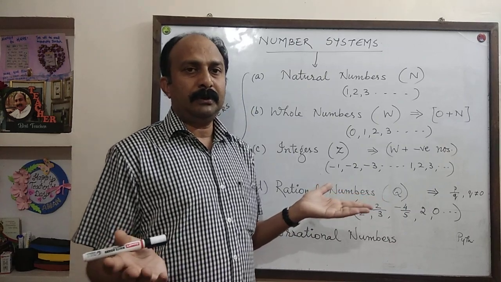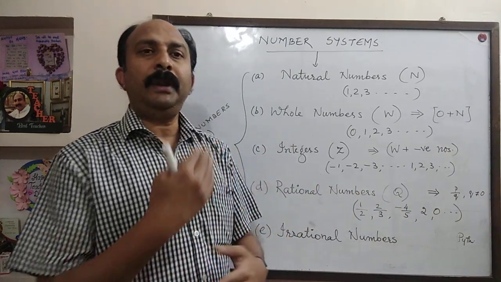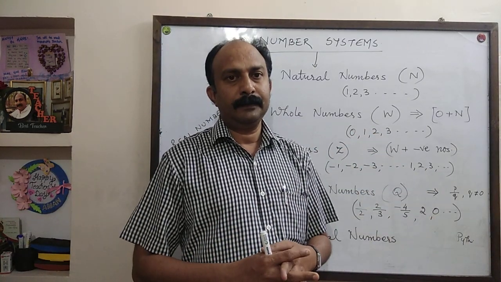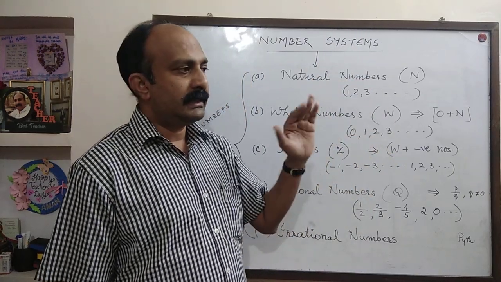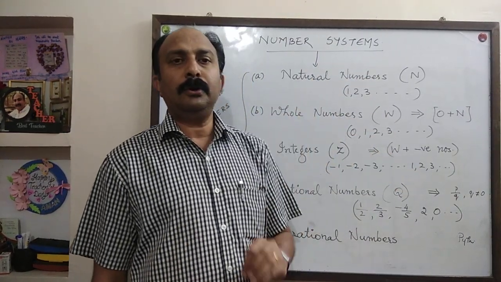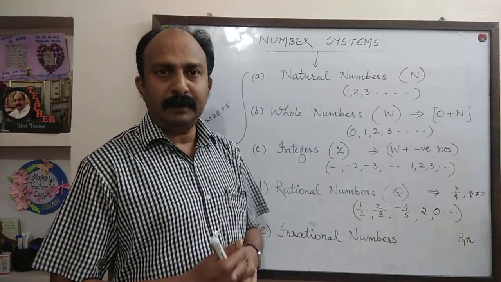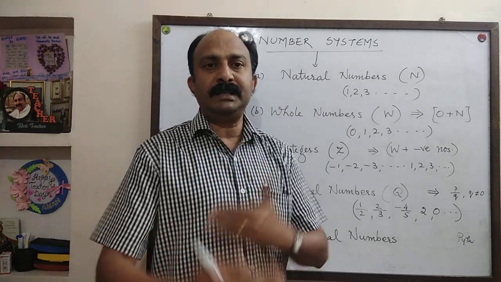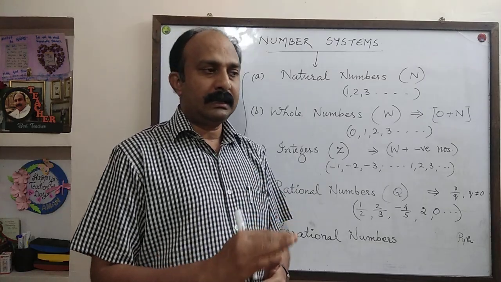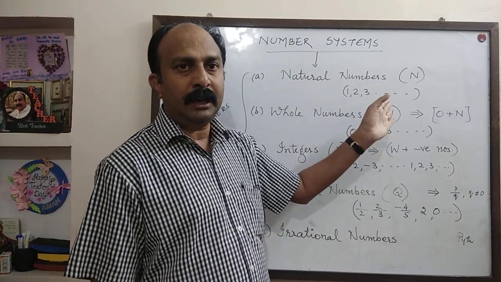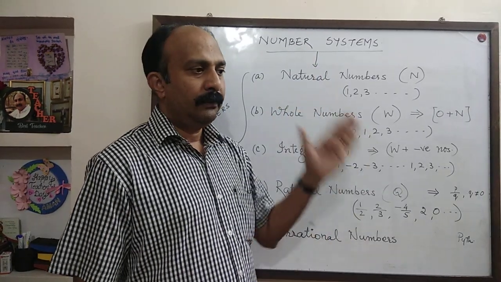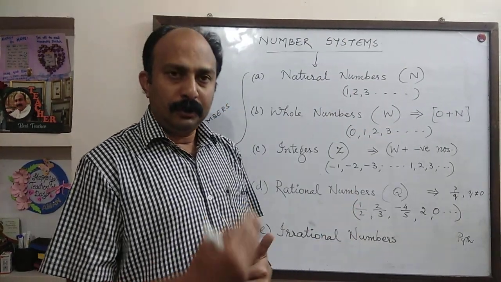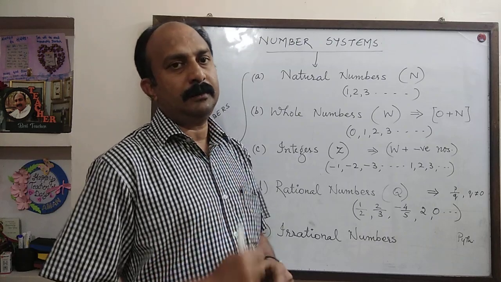What is this number system all about? It is about different types of numbers that we come across on a number line. In the very beginning, the mathematicians did not know much about the different types of numbers. So these different types of numbers were discovered step by step. In smaller classes, you might have studied many of these types, and finally in class 9, we are coming to the last type of numbers, so the entire number system is completed. You may study its continuation in class 10th first chapter.